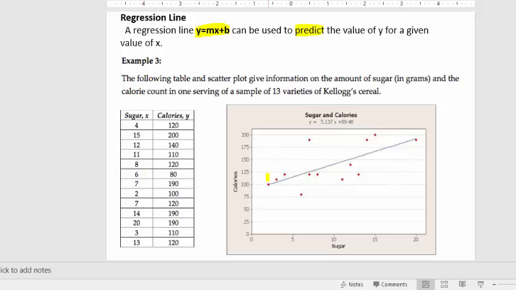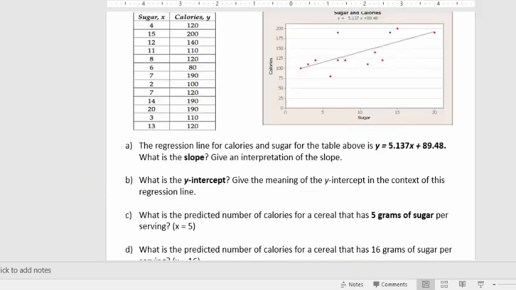And you can see that that line there, what it does is it tries to come as close to as many of those points as possible. I mean, it's impossible, obviously, to draw a line through all of them. They don't form a straight line. So you come up with a line that comes as close as possible to as many of the points as it can. So in the case of this, they're telling you the regression line was y equals 5.137x plus 89.48. And again, x is the grams of sugar and y is the number of calories.